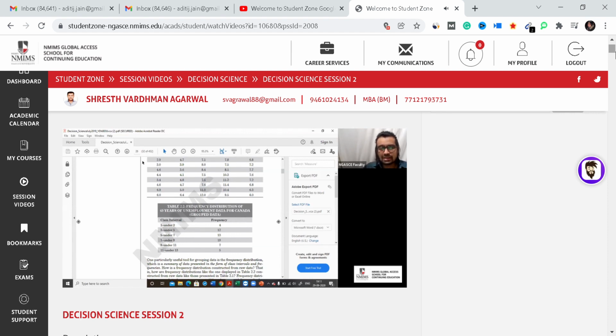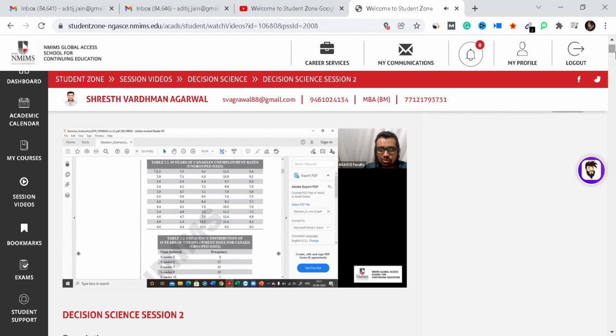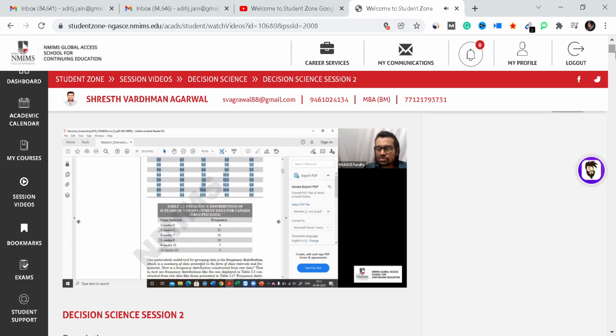Look at the spread: so many columns and so many rows are occupied to represent this 60 years of Canadian unemployment rate. If you group them, in a smaller dimension you can present the same piece of information. This is the biggest advantage of the ungrouped to grouped transformation.